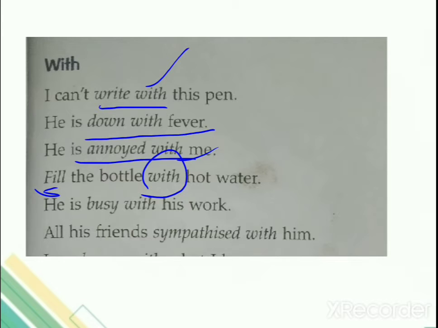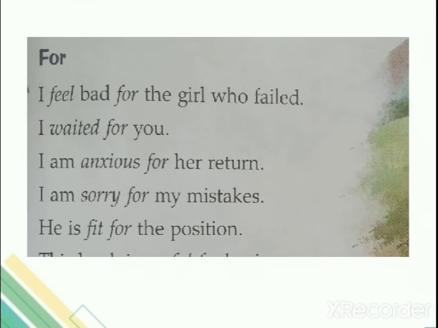He is busy with his work. कौन से काम के साथ busy है? With his work. So with. Okay. All his friends sympathized with him. किसको sympathy दे रहे थे? To him, right? All his friends. So with him, they are feeling sympathized with him. So this was the use of with. When you do the exercise, you will understand it better.